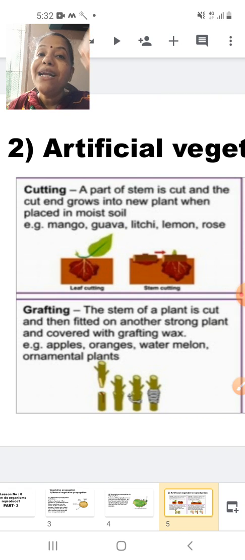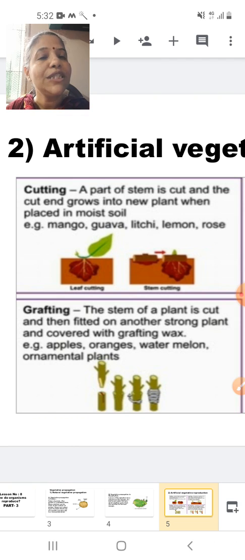But who is planting the stem in the soil? You are planting the stem in the soil. That means human beings are involved in it. Since the human beings are involved in it, we will call it as what? Artificial vegetative propagation. As I told you, rose, I gave you the simplest example.